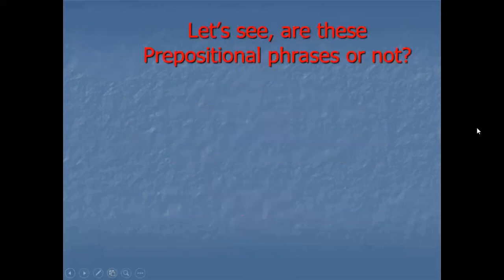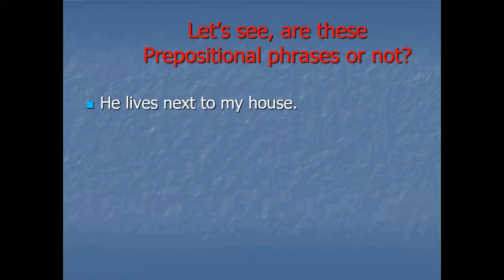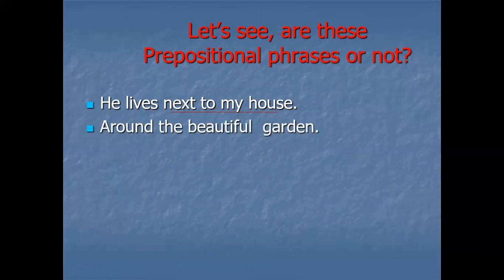Then let's see, are these prepositional phrases or not? The first one: he lives next to my house. How many of you can find the prepositional phrase in this sentence? Now see, next to my house is a very good example of a prepositional phrase. In the next sentence, around the beautiful garden, do we have an example of a prepositional phrase? If you focus, this complete part is a phrase because it is without verb and subject.